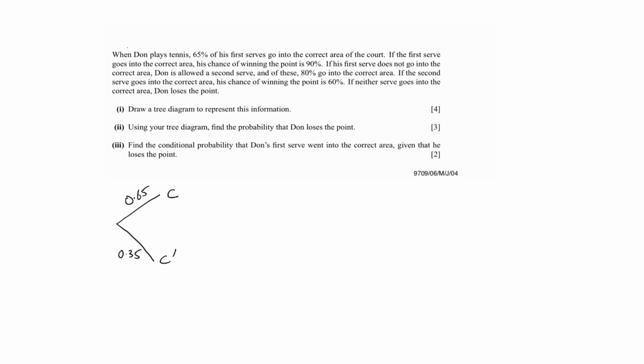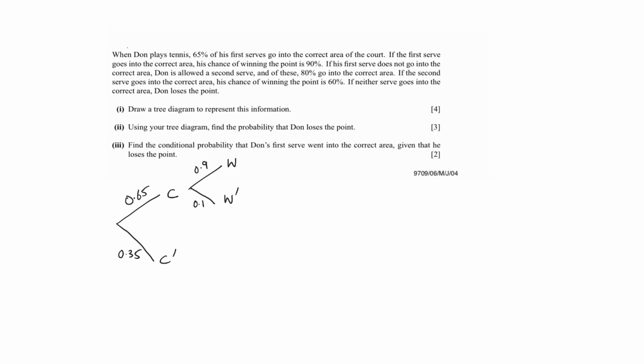Hence 0.35 is the probability of the first serve not going into the correct area. If the first serve goes into the correct area, there are two outcomes for winning the point. The chance of winning the point is 0.9 and the chance of not winning the point is 0.1.